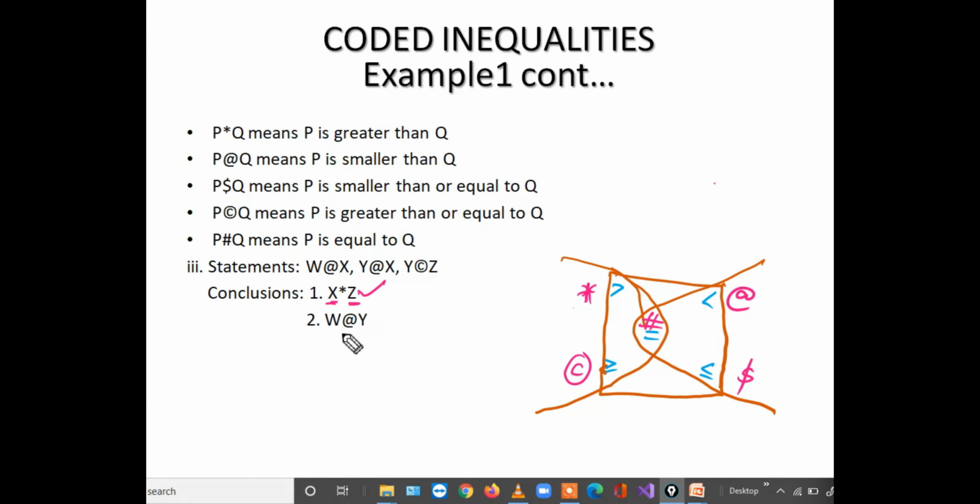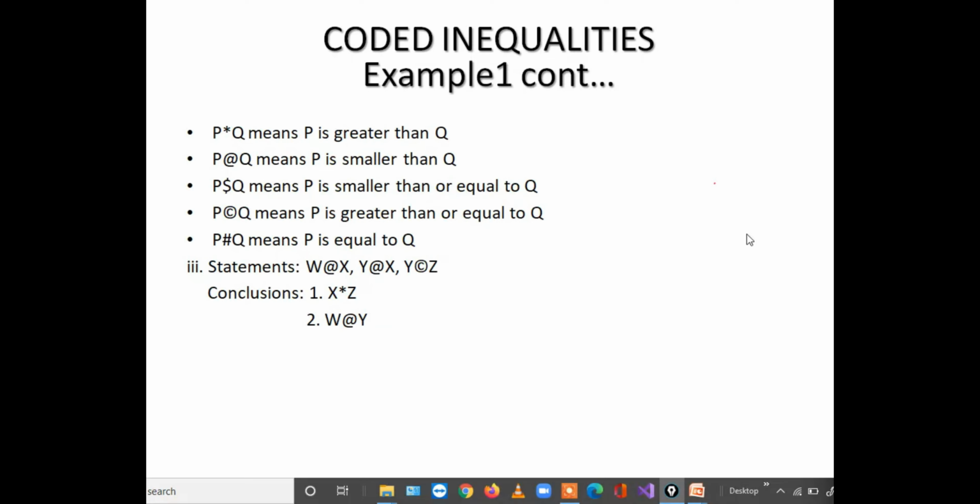Okay, second, W to Y. To get the relation between W and Y, what is the common element? Yes, X is the common element. W to X, then X to Y. W to X is at the rate, X to Y is at the rate in the reverse order. If we combine at the rate with its reverse, there is no combination, so it does not follow. So the final answer is only conclusion 1 follows, but 2 does not follow.